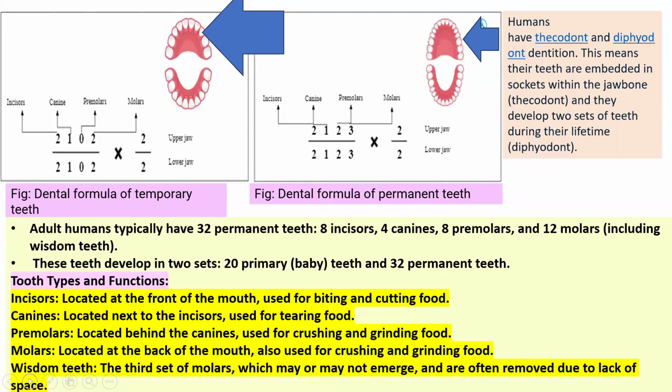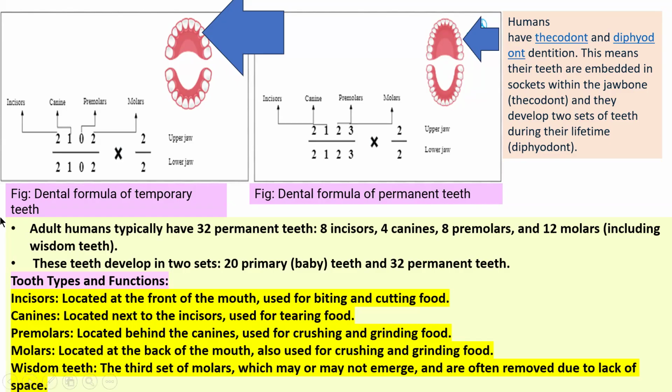So what are the dental formulas of temporary teeth and permanent teeth? The permanent teeth dental formula is 2123. So it becomes 32 permanent teeth in an adult human: incisor, canine, premolar, molar. For temporary teeth, it is 2102, upper jaw. So it becomes 20 for baby teeth.